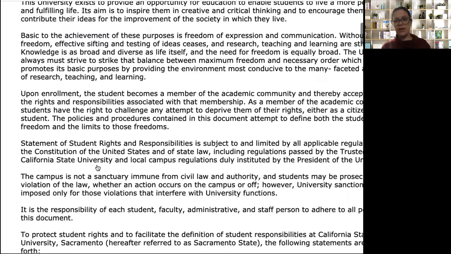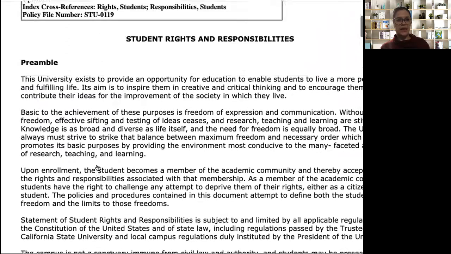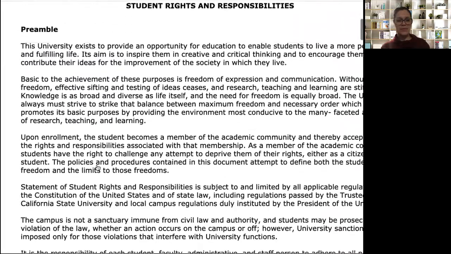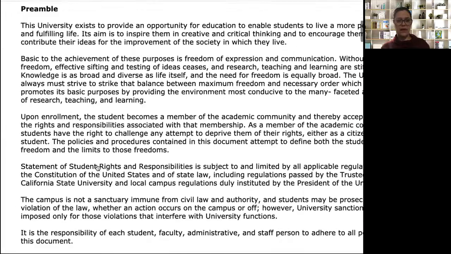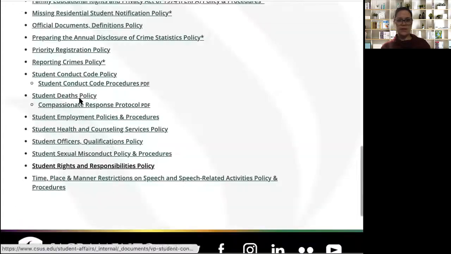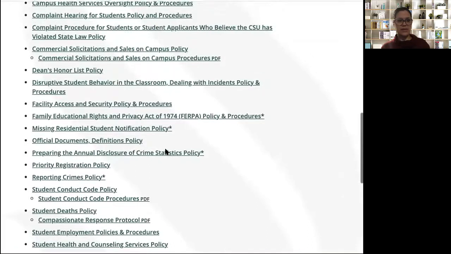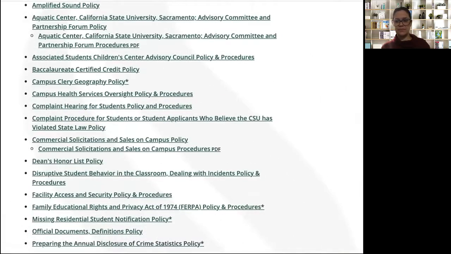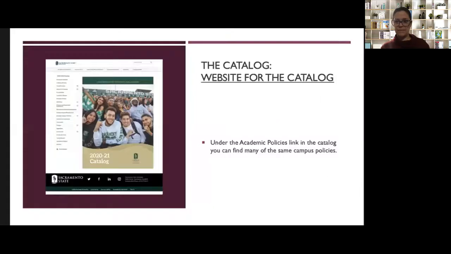Like I mentioned before, some of these are kind of written like legal documents, so just keep that in mind when you're reading them. But this is where you can find all of the student policies and procedures. And like I said, there are many ways to find these policies and procedures. So another one of them is to go to the main catalog for the university. And you'll notice that on here are the academic policies.